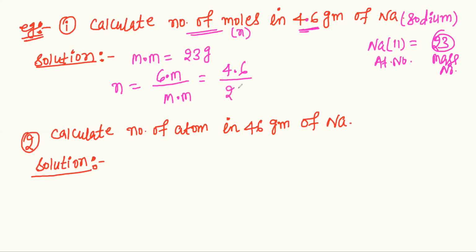Molar mass is 23. We can also say mass number. So this cancels out. How many times? 0.2 times. So the number of moles is equal to 0.2. This is the answer.